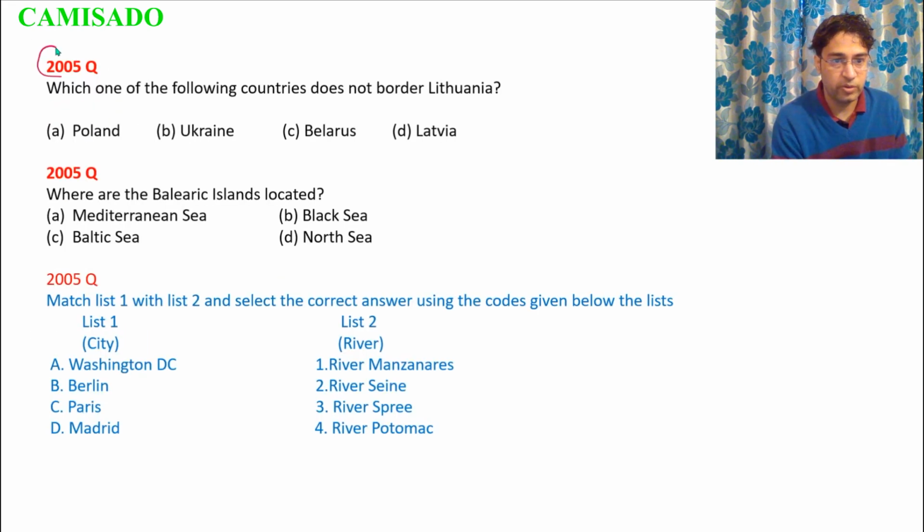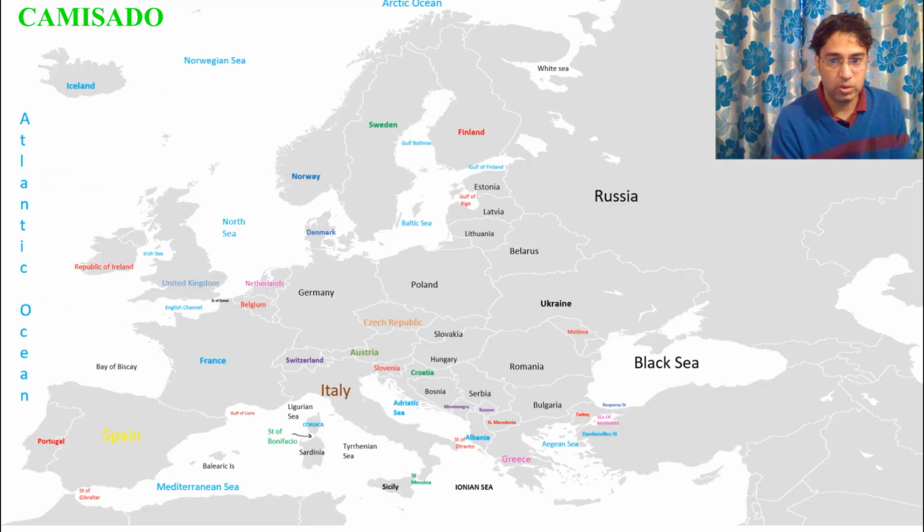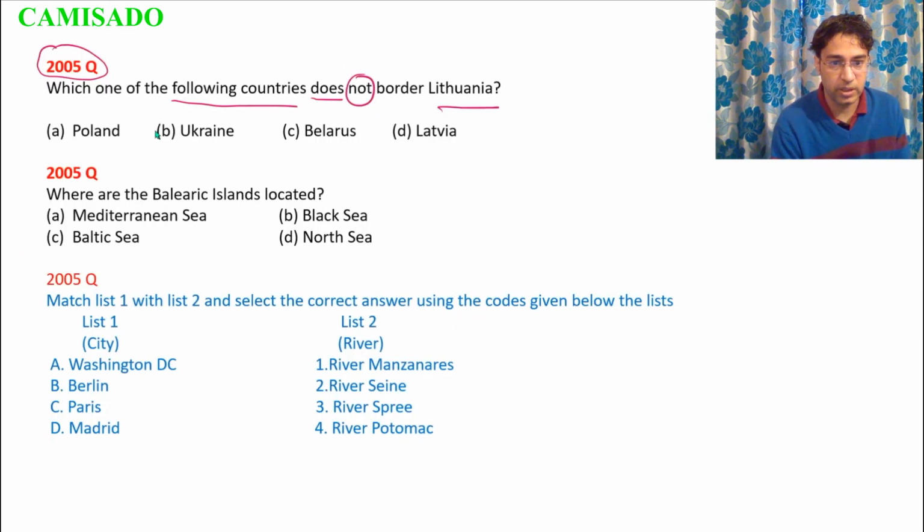So look at this question from the year 2005. It says which one of the following countries does not border Lithuania? So this is Lithuania. It is bordered by Latvia, it is also bordered by Belarus, it is also bordered by Poland, but it is not bordered by Ukraine. Therefore this is our answer.